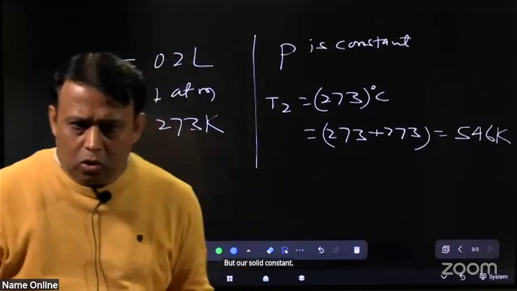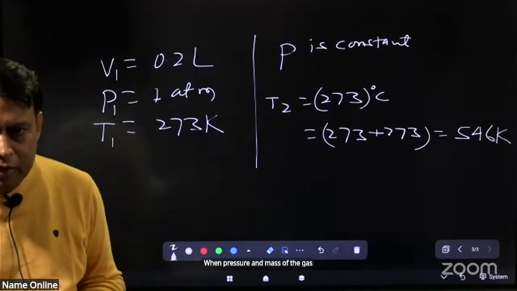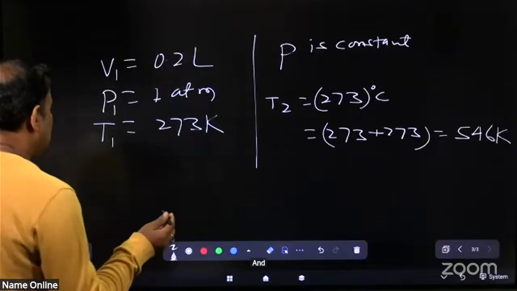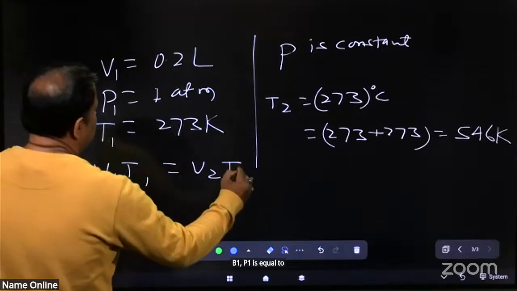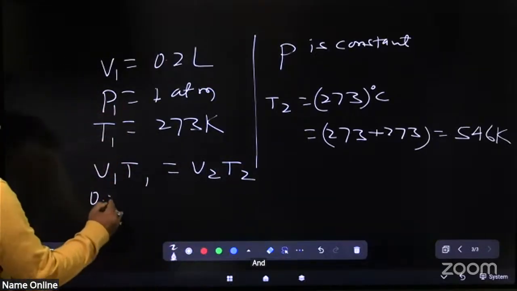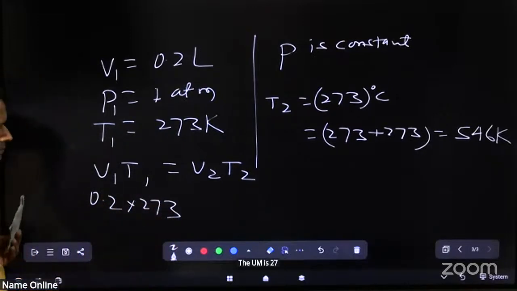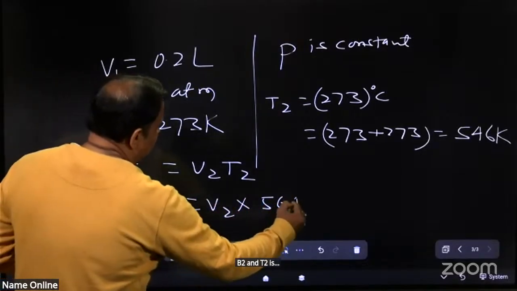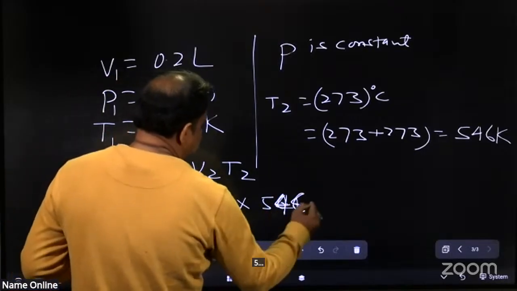When pressure and mass of the gas are constant, then apply Charles' law. And Charles' law is, listen, V1 by T1 is equal to V2 by T2. V1 is 0.2 liter, T1 is 273 Kelvin, T2 is 546 Kelvin.